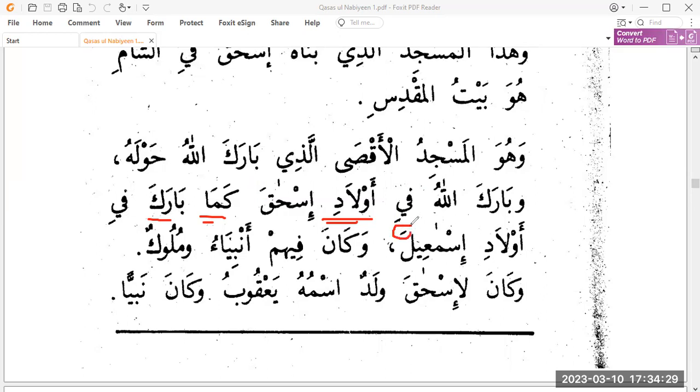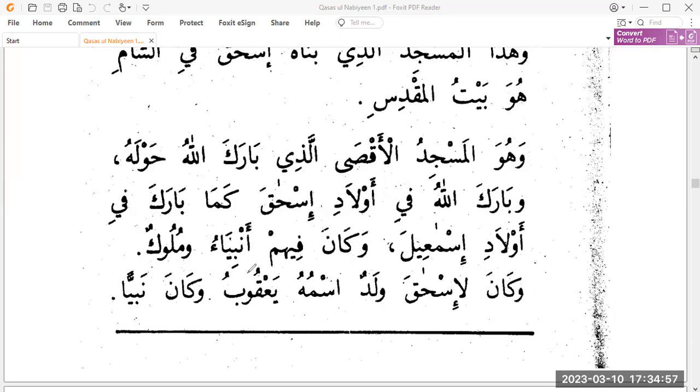Ismail is again mudaf ilayh, and this is majroor wa alamatu jarrihi al-fatha because it is mamnoo' min as-sarf. So because it's alamatul far'iyah here, right? It's not asliya, so we have to mention the reason. Alamatul asliya would have been if there was a kasra, but we have a fatha here, so alamatul far'iyah here, so we have to say the reason why this is a fatha, because it is mamnoo' min as-sarf.